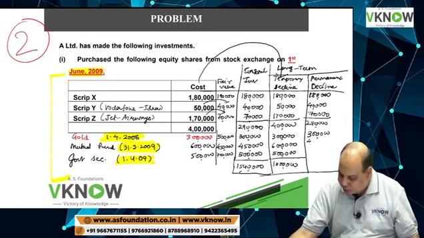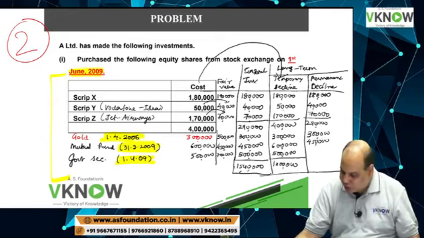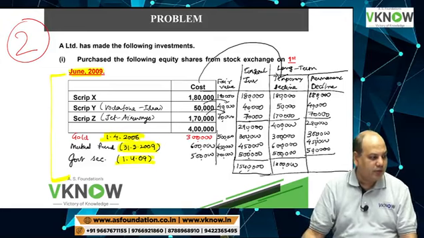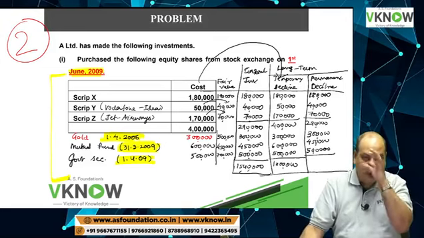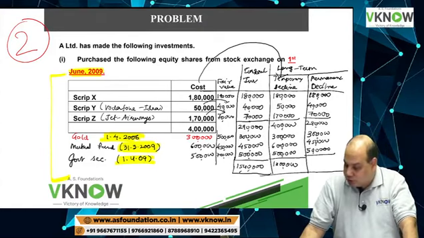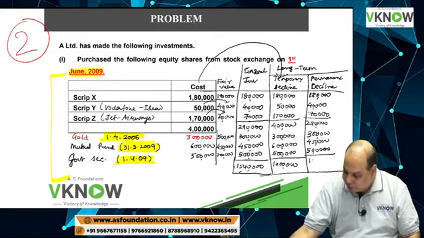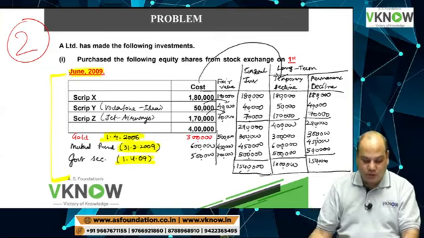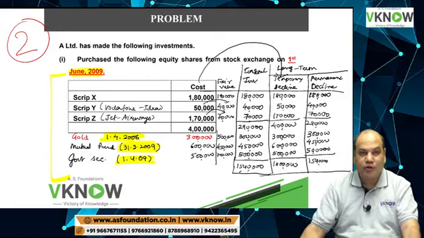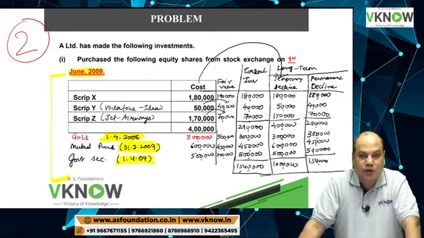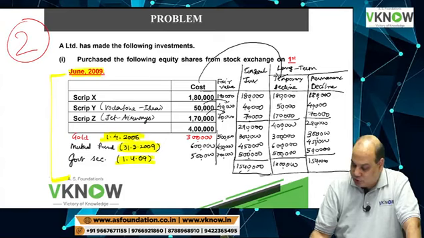Mutual fund will be 4,50,000 assuming permanent decline. Government security will be 5 lakh. Can you tell me the total of this last column, permanent decline? You will get the same answer, 15 lakh 40,000, like the current investment. So this is the answer.